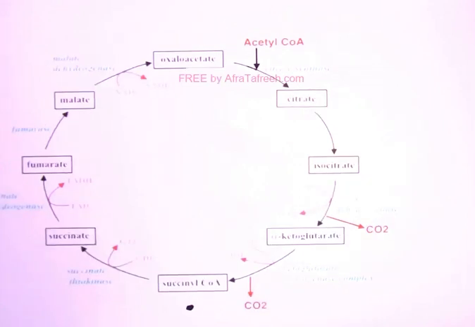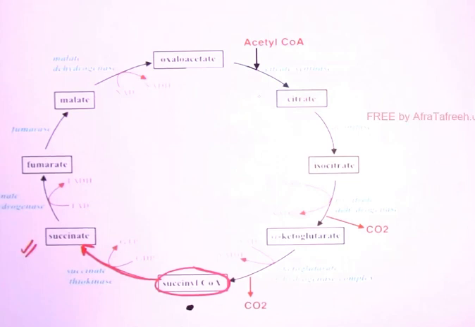Now let's see the next step in detail. That is succinyl-CoA gets converted to succinate. You know that the CoA bond is a high energy bond. Now this bond is getting broken in this step. Succinyl-CoA gets converted to succinate. When this bond is broken, energy is released. That energy can be trapped in the form of ATP or GTP, and here GTP is written.